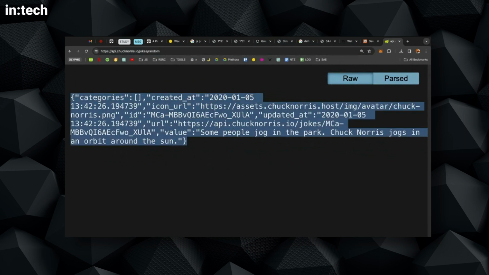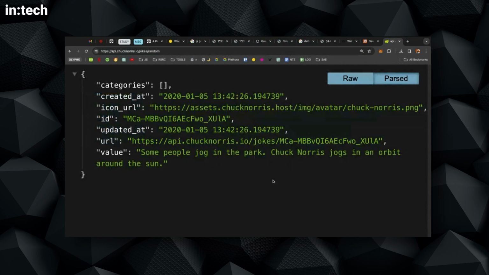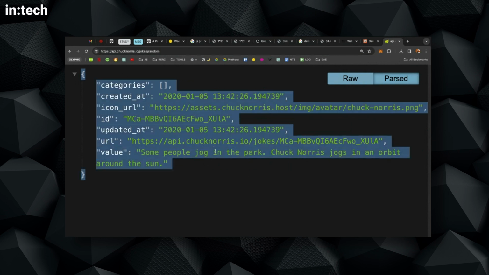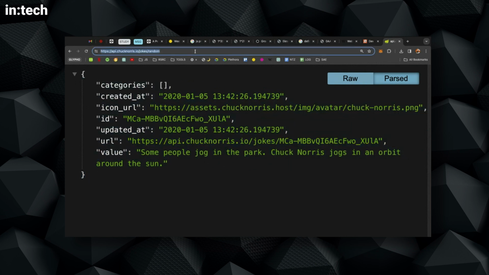I use this extension that formats this text, and I get to see it in a much nicer, highlighted, colored version. Basically, what I get is this object, and I can get the joke out of it. So I'm going to be using this URL, this web address.